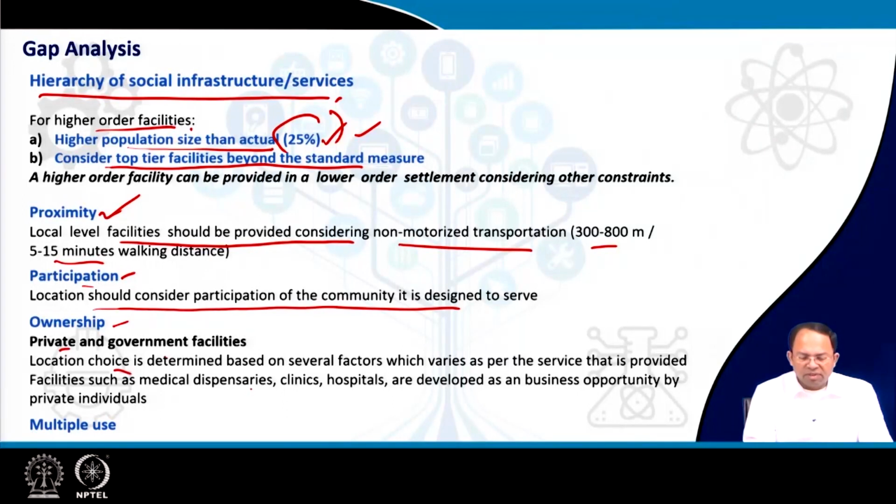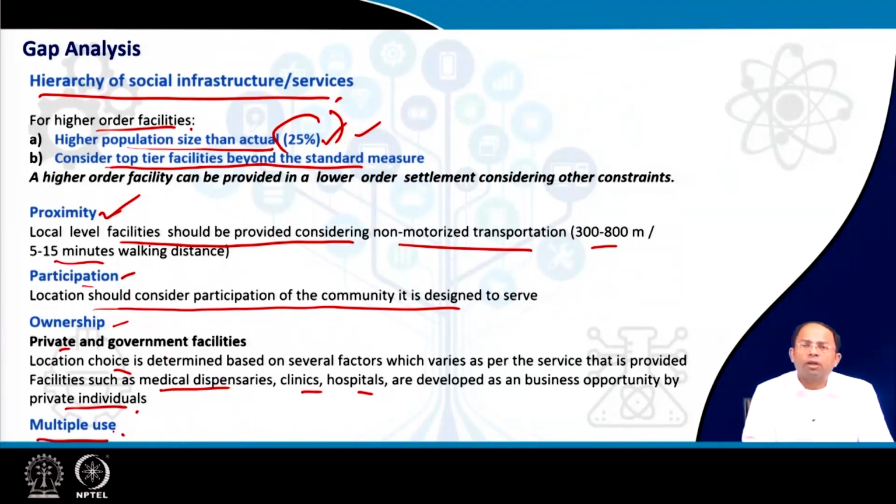Now, the location choice of these facilities is determined by many factors, depending on what kind of service it is. Is it a primary health center? Is it a district health center, a district hospital? Depending on that, we will decide. Land availability, location, and transportation availability all play a role in determining location choice. Whereas private facilities are developed as a business opportunity in most cases, like dispensaries, clinics, hospitals. In that case, private individuals decide based on their own considerations where the location of that facility should be.